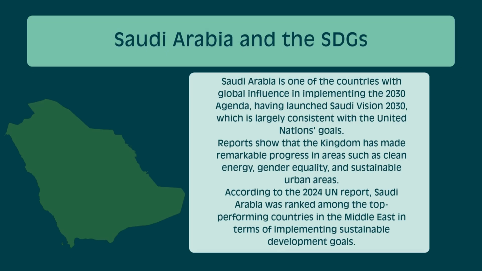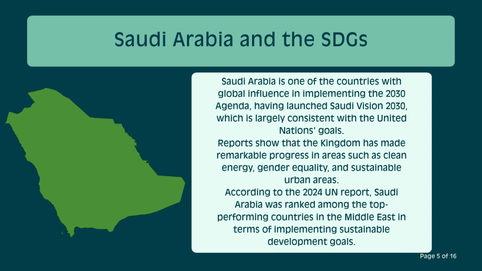Saudi Arabia and the SDGs. Saudi Arabia is one of the countries with global influence in implementing the 2030 Agenda, having launched Saudi Vision 2030, which is largely consistent with the United Nations goals. Reports show that the kingdom has made remarkable progress in areas such as clean energy, gender equality, and sustainable urban areas. According to the 2024 UN report, Saudi Arabia was ranked among the top-performing countries in the Middle East in terms of implementing sustainable development goals.